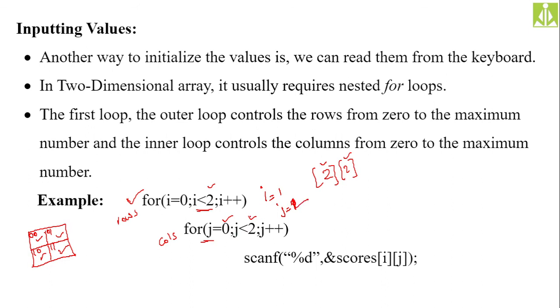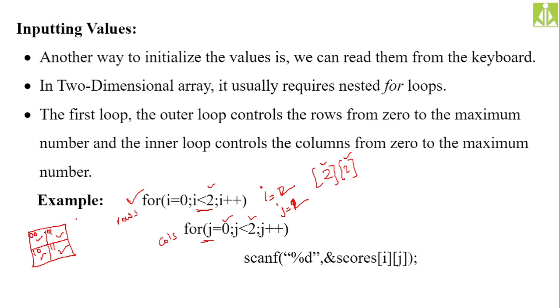Okay, and then 2 less than 2, condition false. Then it will go to the outer loop. I value gets incremented. I value becomes 2. Okay, 2 less than 2, the outer loop is also exiting. So the complete nested for loop will exit. So in this way, using scanf and nested for loops, we can read all the elements inside the two-dimensional array.